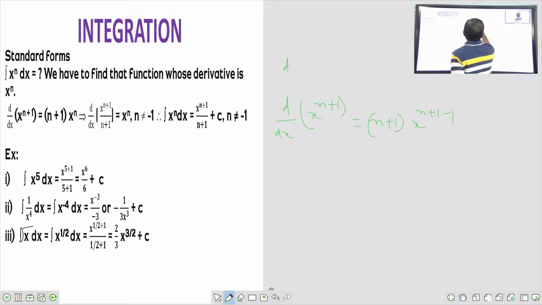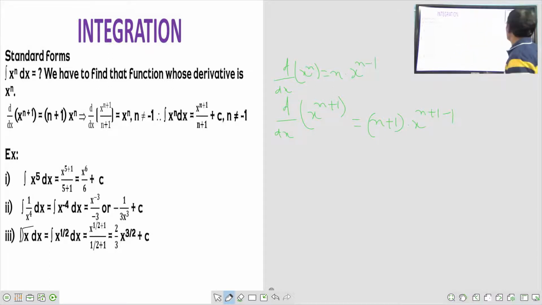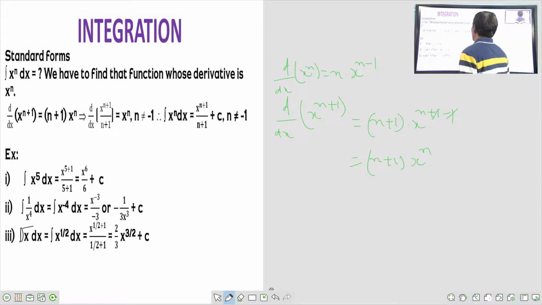Since d by dx of x to the power of n is equal to n into x to the power of n minus 1, d by dx of x to the power of n plus 1 is equal to n plus 1 into x to the power of n plus 1 minus 1. Here plus 1 minus 1 gets cancelled. This is equal to n plus 1 into x to the power of n.